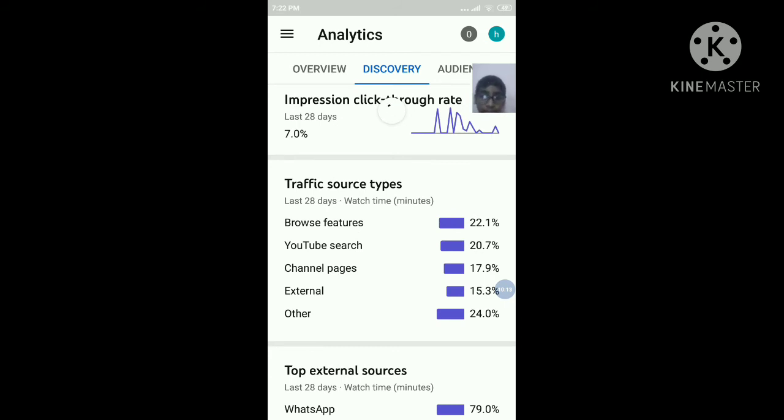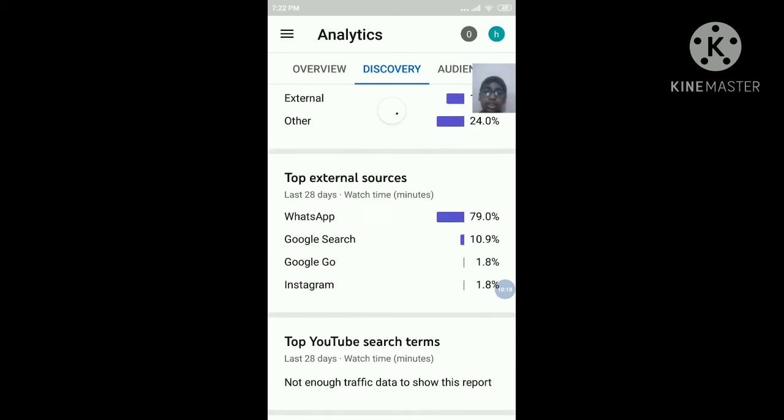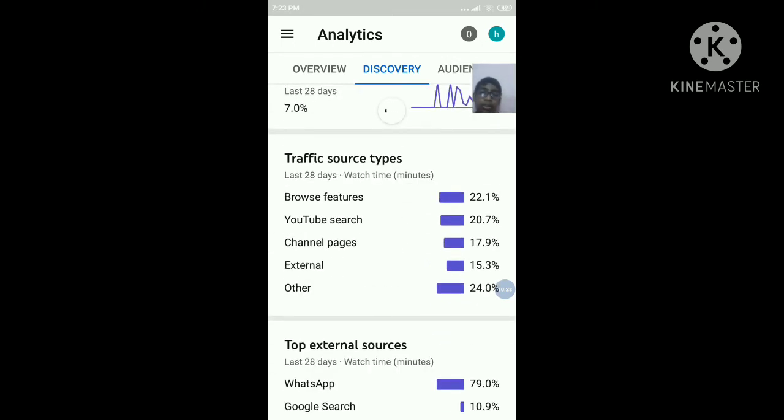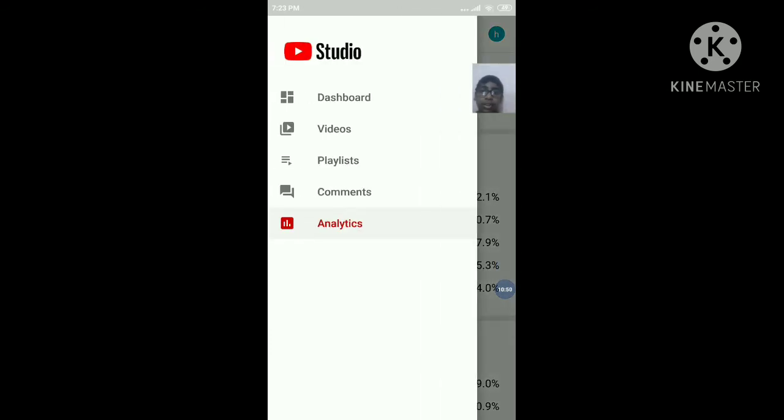Means suppose if someone went to YouTube and searched your name or your channel, or your video title, it will come. See here, YouTube search. For me, 20.7% it came. Channel pages means when you go to YouTube normally, if you just swipe it up, then my video will come. And external means we have shared to WhatsApp, YouTube, Facebook, like that. So this is one feature, and next one is comments. You can go to comments, and video also you can go, and playlist also you can go.